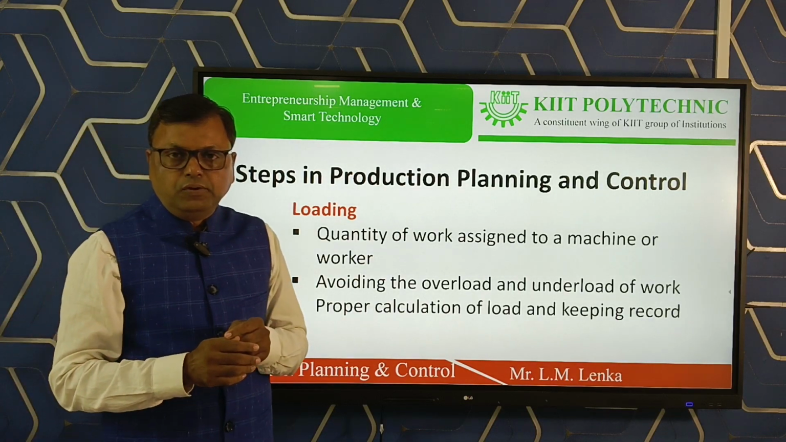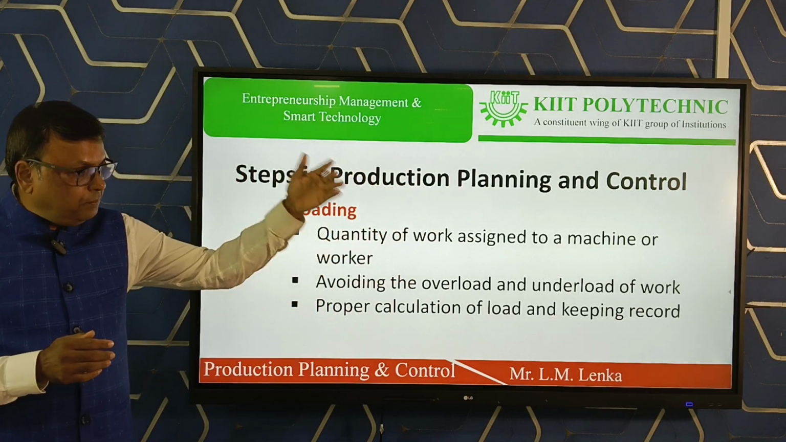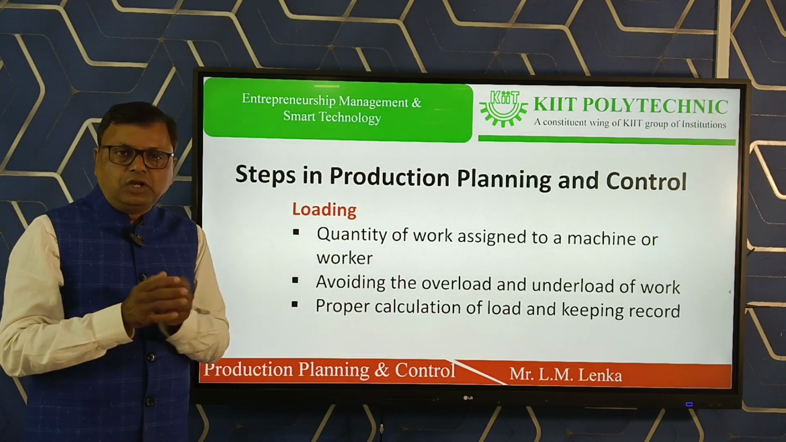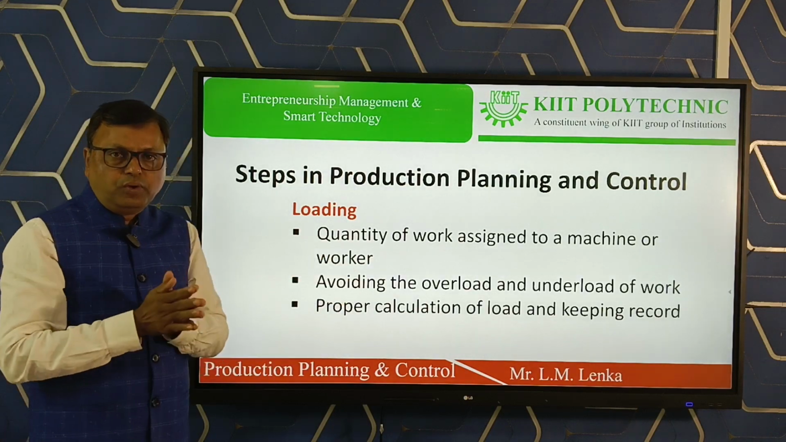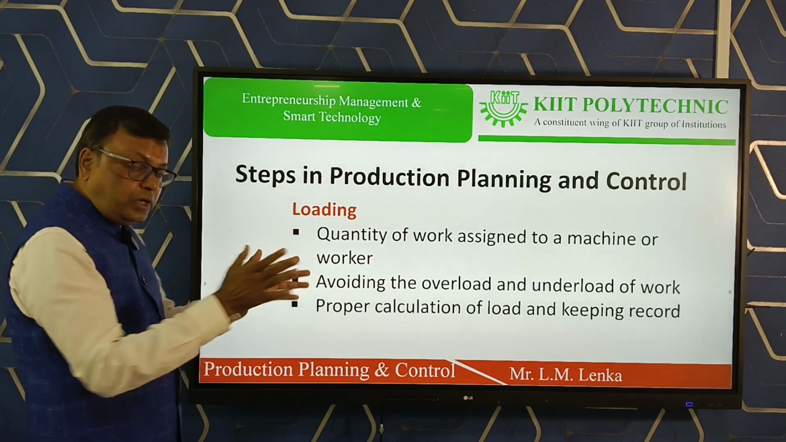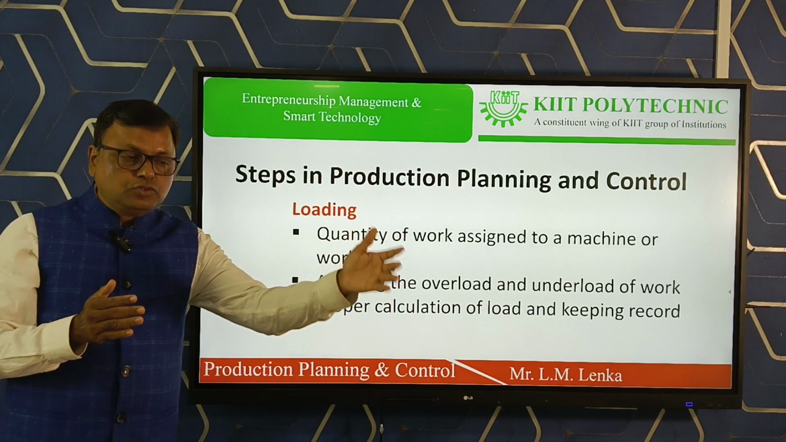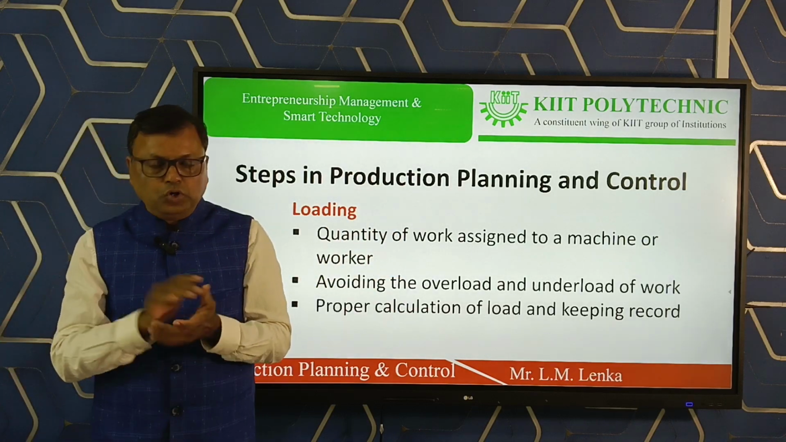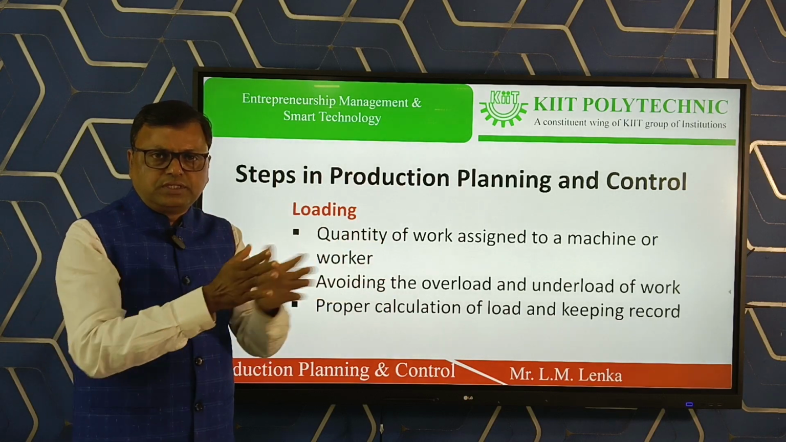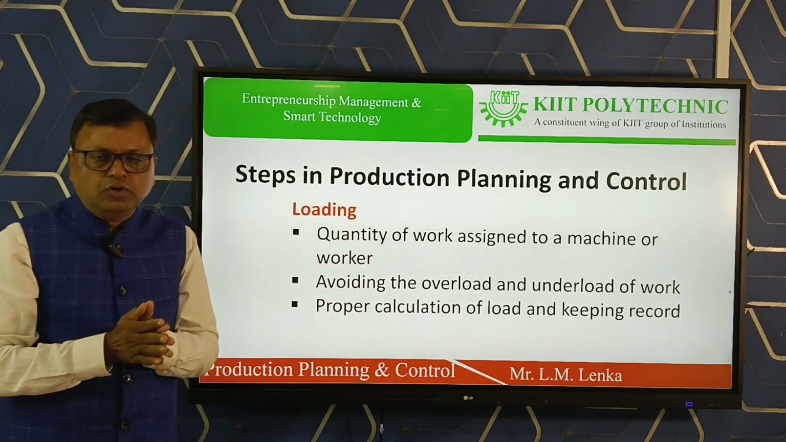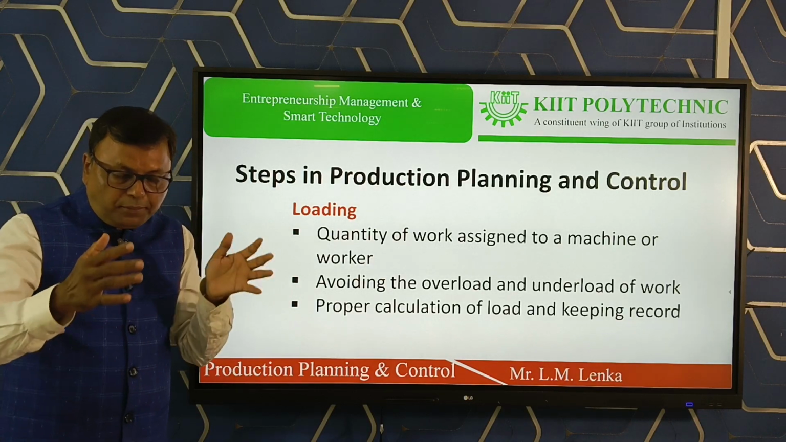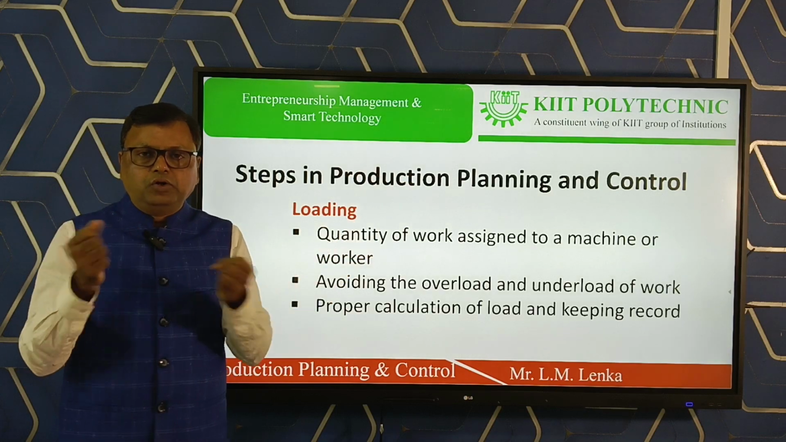The third one is loading. After the planning, routing and scheduling, then comes the loading. Loading means the load assigned to an individual or any machine. There are two types of loads. One is overload, another is underload. Work assigned to any individual, any machine, any process, any department, any section, we may call that load. There must be a balance between the overload and underload.